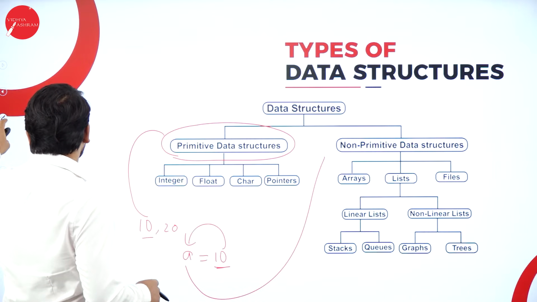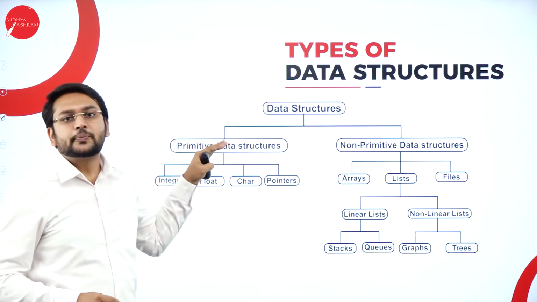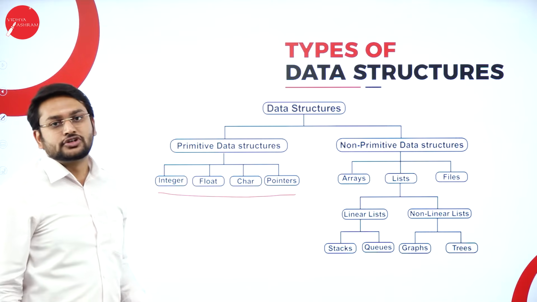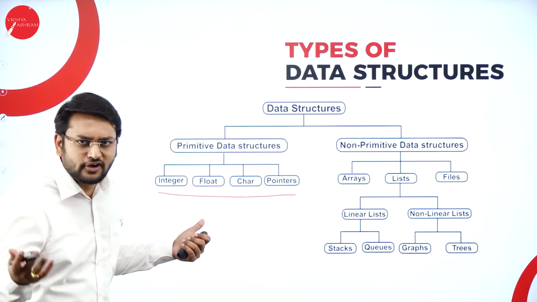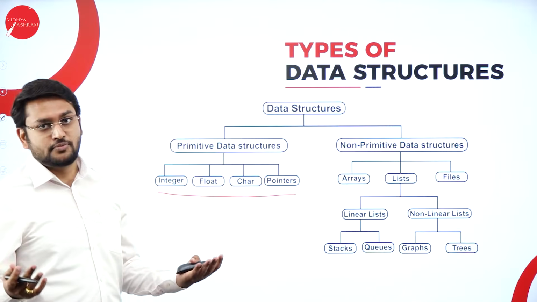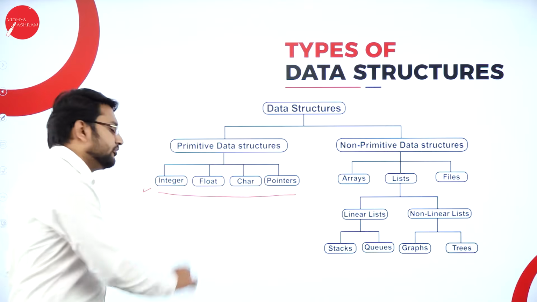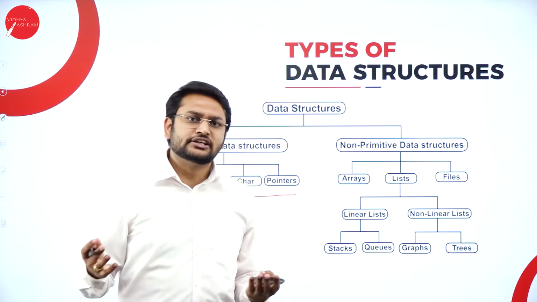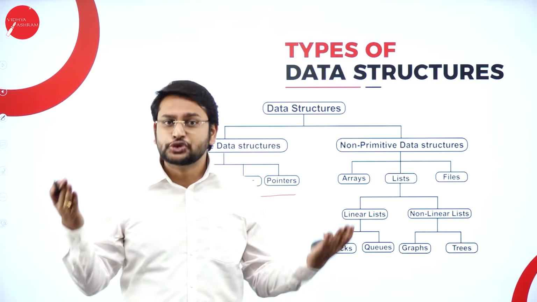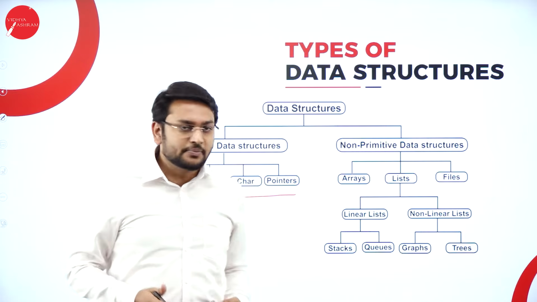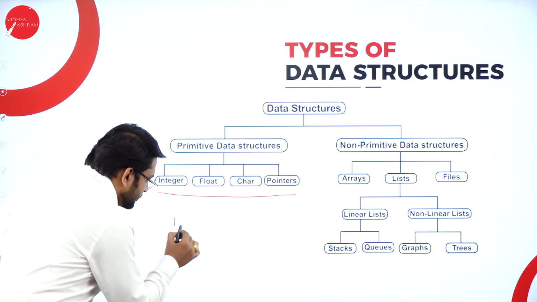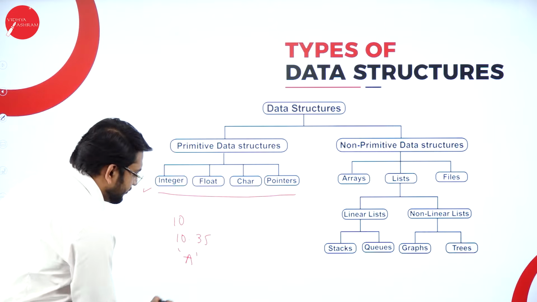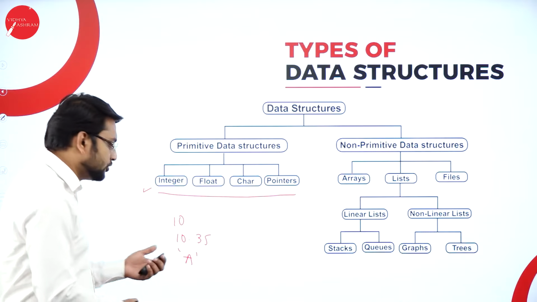Yes. Moving forward, the next thing that you need to understand is, when it comes to the primitive data structure, we have four fundamental data structures. We can also call them data types. So fine, what is the first one that we have? The first one is integer. All of you know the meaning of integer, and you have used it in the first semester. So let me just write the values: 10, 10.35, A, and then you have pointer values. The pointer values I will write later.